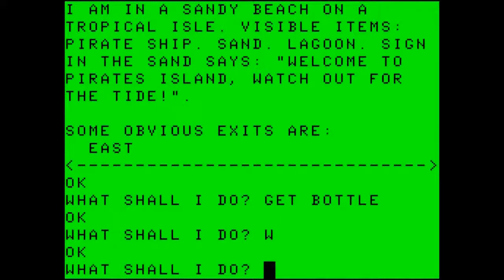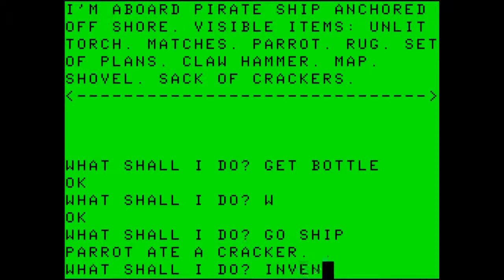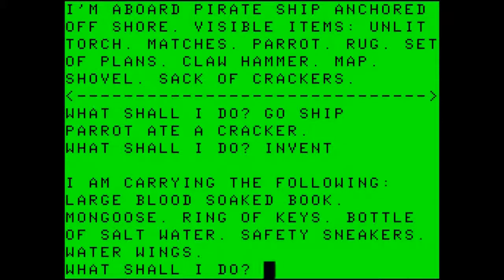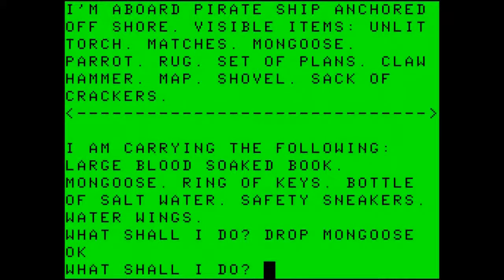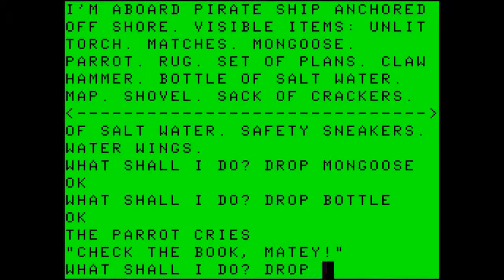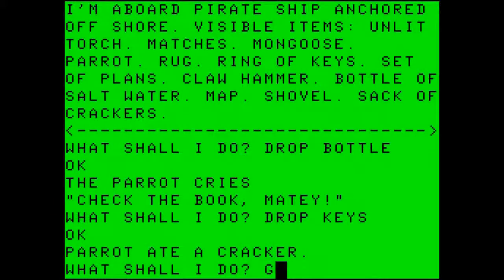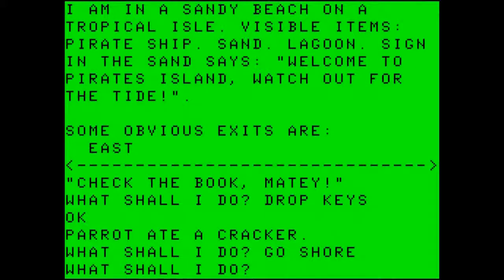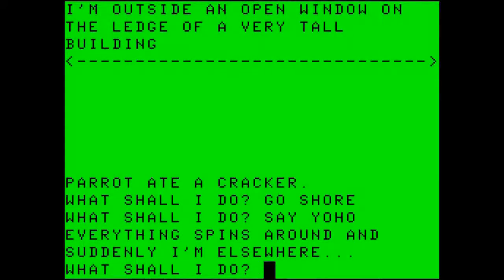We return west, we go back to the ship, and inventory: mongoose, keys, bottle of salt water, safety sneakers, water wings, and still carrying the book. So let's drop the mongoose, drop the bottle, drop the keys, go back to shore. And here we need to get crew, so let's say yo-ho, because we know where a pirate is.